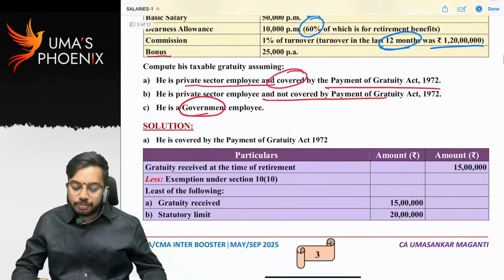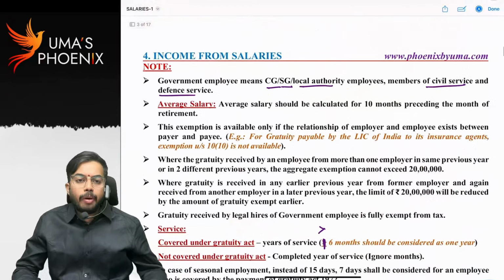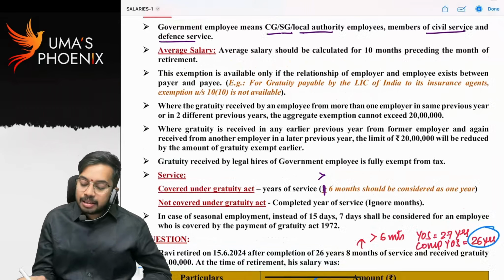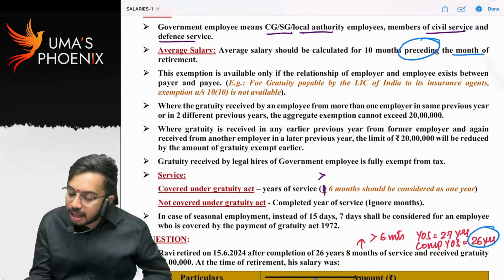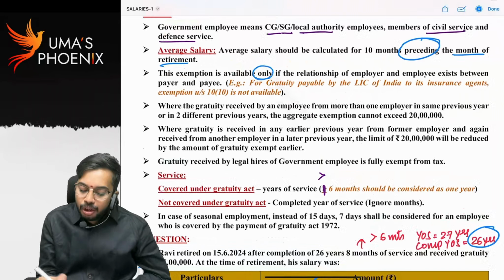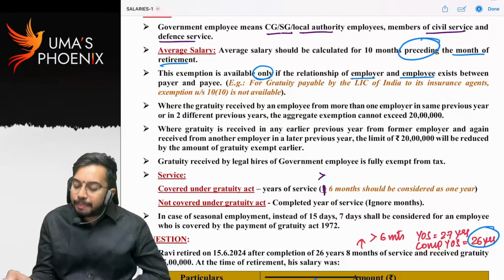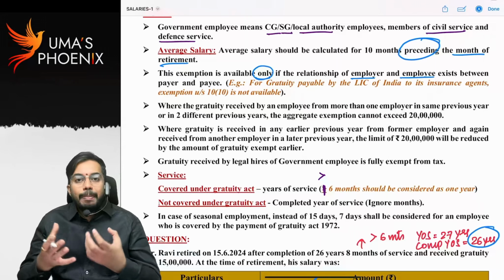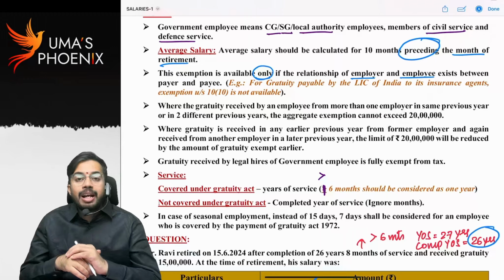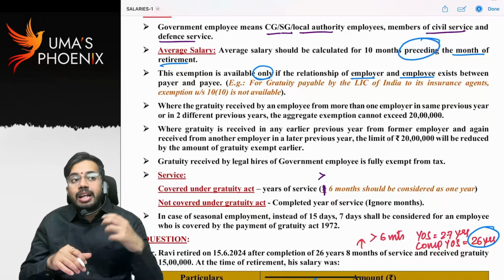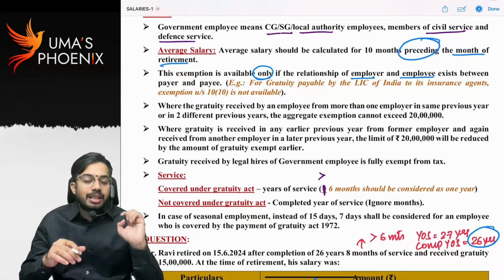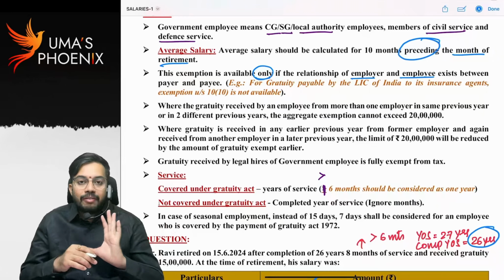Hope you understood now. There are some note points, let us see. So average salary means last 10 months salary preceding the month of retirement. This exemption is available only if relationship of employer and employee exists. Obviously, for a benefit to get taxed under the head salaries, there should be relationship of employer and employee. Out of that relation, if gratuity is given, then only exemption is available. Otherwise, exemption is not available.